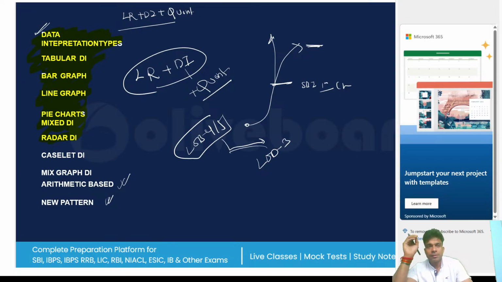Data interpretation, tabular, bar graph, line graph, pie chart, radar DI: these are must-do, but not only these things. Try something new. We should try something new, so that your mind works on that.